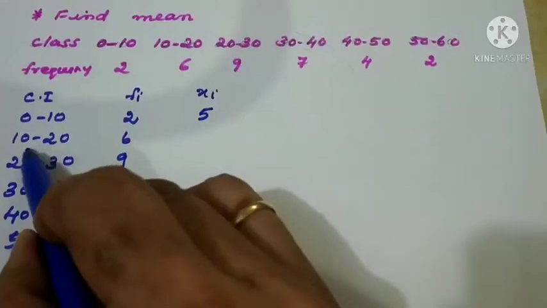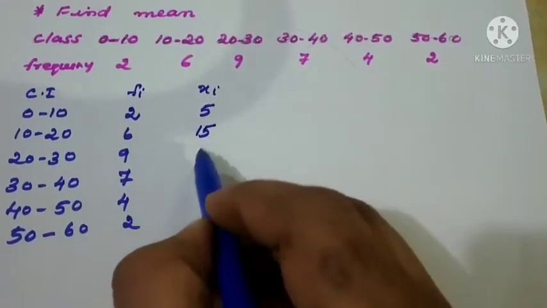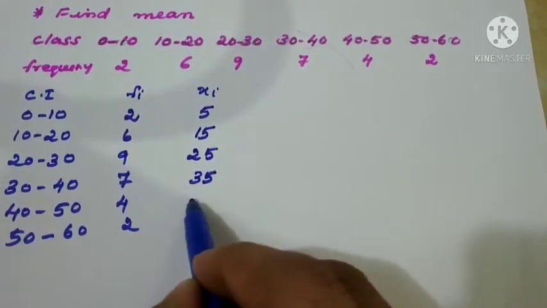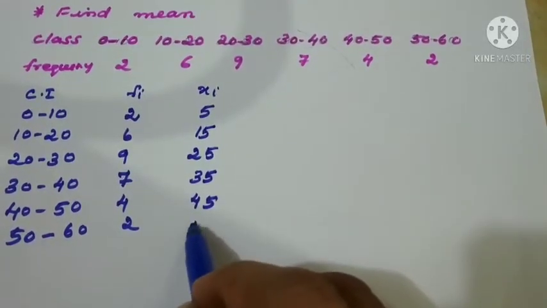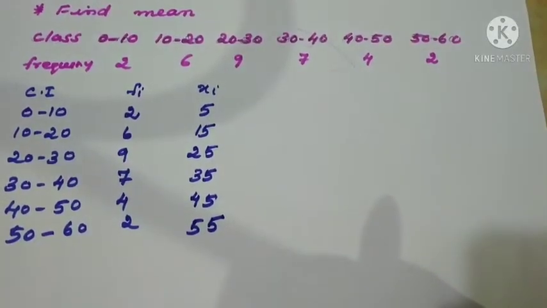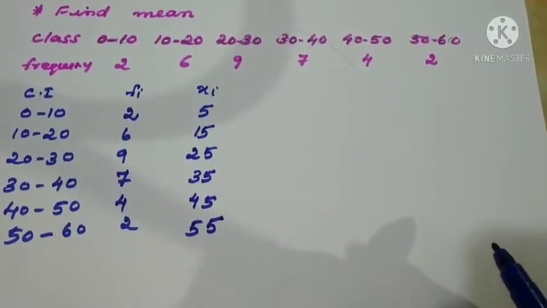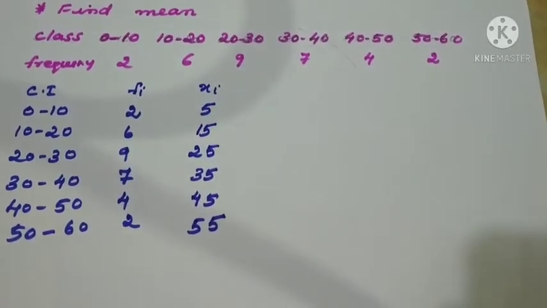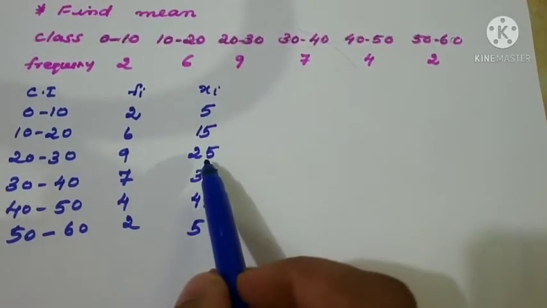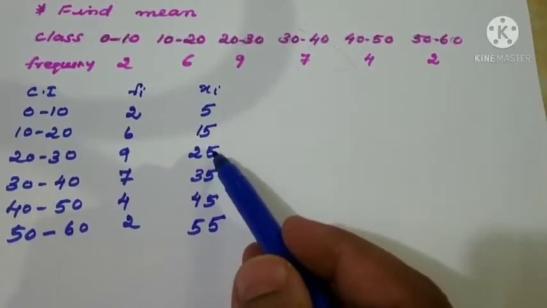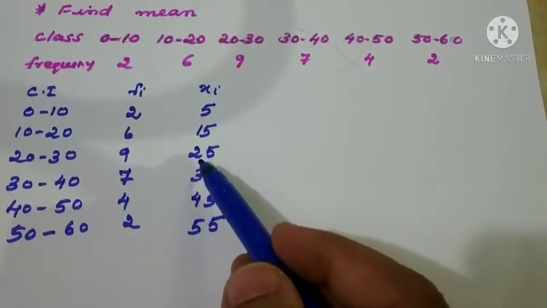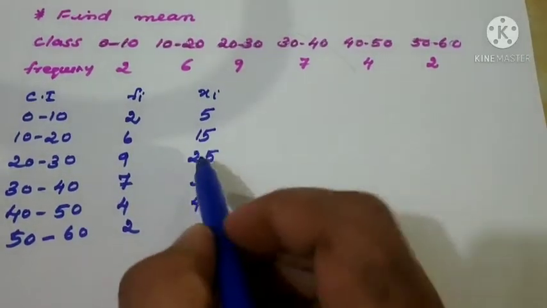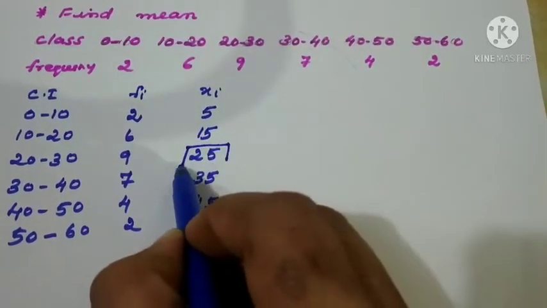Then what is the next? 20 plus 10, 30 divided by 2, it is 15. Then 25. Then 35. 45. Then 55. So now what is the next step? We have to assume one of the means here, right? So see, two class marks are coming in the middle, that is 25 as well as 35. So I am assuming that 25 is our mean.